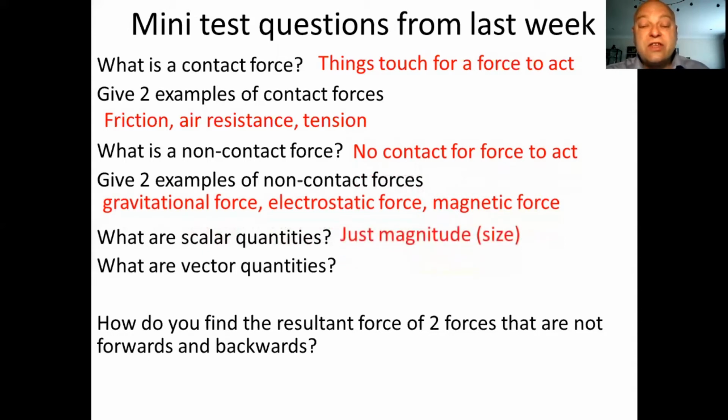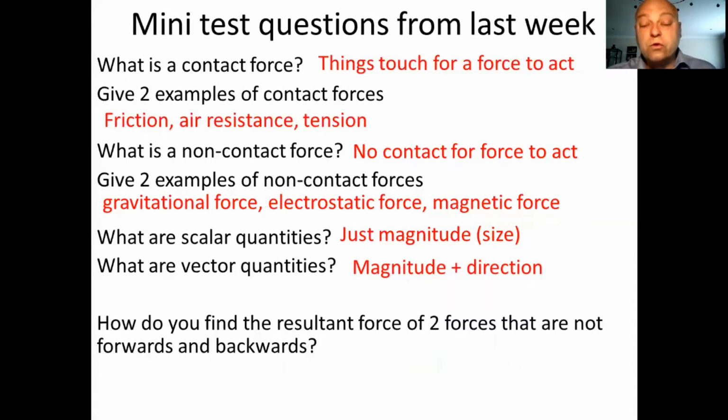Scalar quantities are things where you can measure them, put them into calculations, etc., with just magnitude. That is just size. If you remember back to last week, we were talking things like 4 kilograms in 17 seconds. There's no 4 kilograms north, south, east, no 7 seconds west, that kind of thing. It's just the magnitude or the size. Vector quantities, you have your magnitude or your size, and you also have to have a direction.